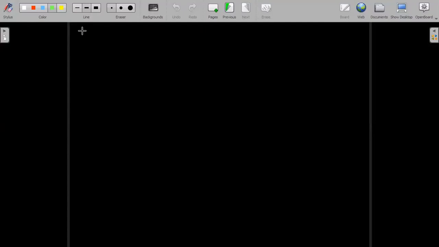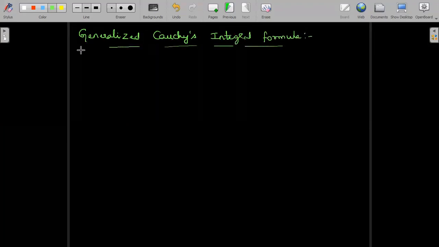Now we will see the generalized Cauchy's integral formula. The next theorem related to Cauchy's integral formula. It's an extension, or we can say it's a generalized formula. Generalized Cauchy's integral formula. So let us see the statement first.